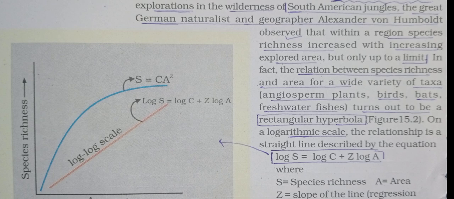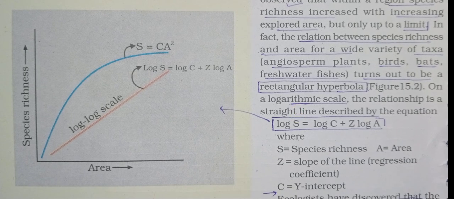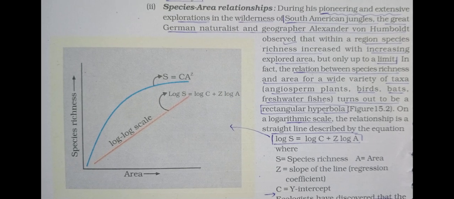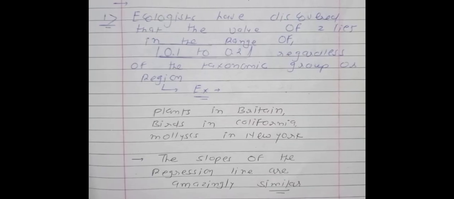So you will remember two things. In normal condition the shape will be rectangular hyperbola, while after taking log the shape will be straight or linear. In normal condition the equation will be S is equal to C A^Z, while after taking log the equation will be log S is equal to log C plus Z log A, where S is species richness, A is area, Z is the slope of the line, and C is the y-intercept. So the first concept of this question is completed. Now we will talk about the second concept.